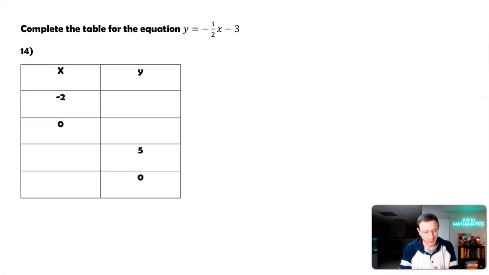Let's take a look at another table. y equals negative 1/2 x minus 3. So we're given some x and y. So let's see what happens. So the x value of negative 2.